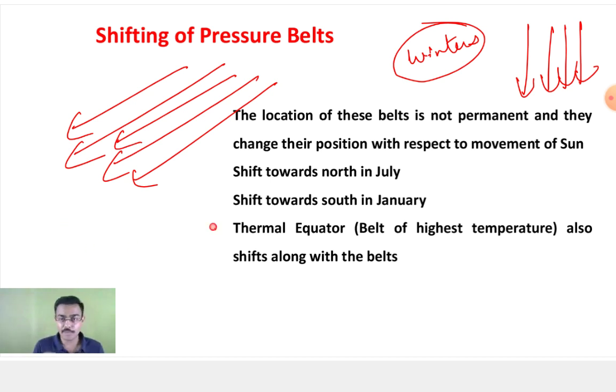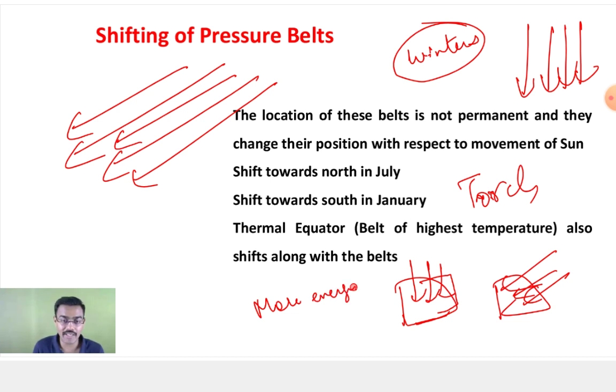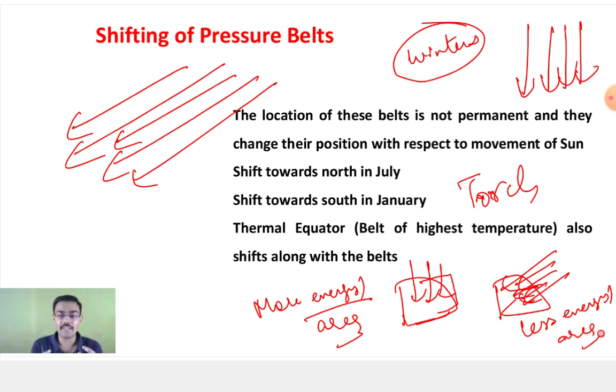So what will happen? Suppose you take a torch and put it directly over a piece of paper, or in a tilted manner. When it is directly overhead, it will get more energy per unit area. Isn't it? Yes or no? And if it is tilted, it will get less energy per unit area. Did you understand this? It is a basic simple experiment that we used to do in 7th, 8th class.